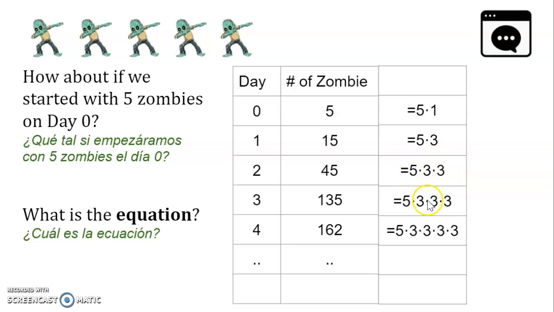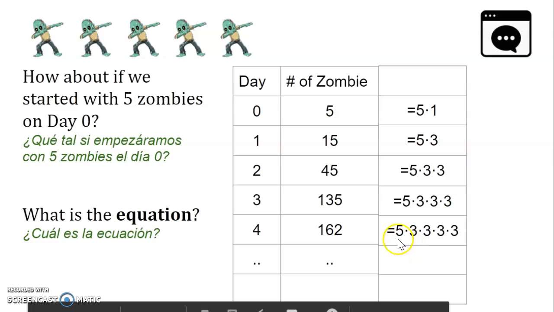And that number was multiplied by another 3 and another 3. And again, looking at the pattern here, 3 is being multiplied by itself 4 times and then multiplied by 5. So in this case, I can say that for day x, I can generalize the pattern as 5 times 3 to the power of x.